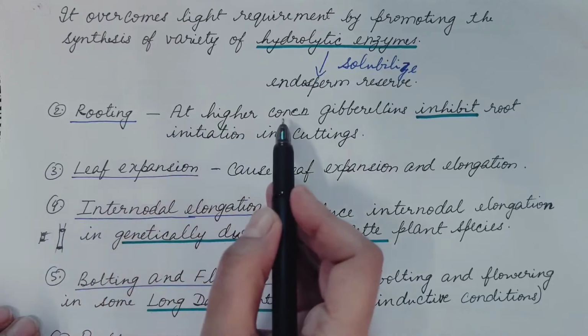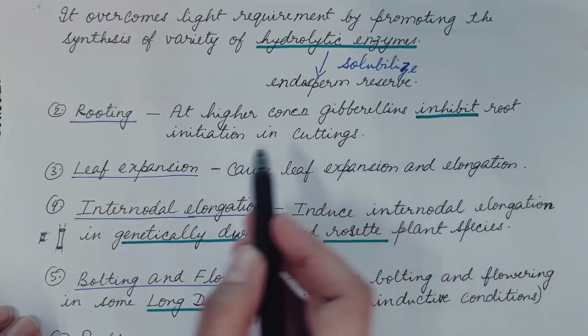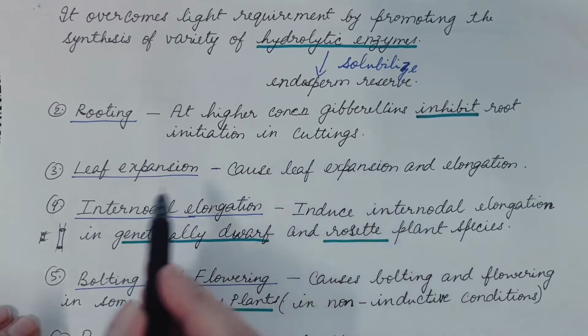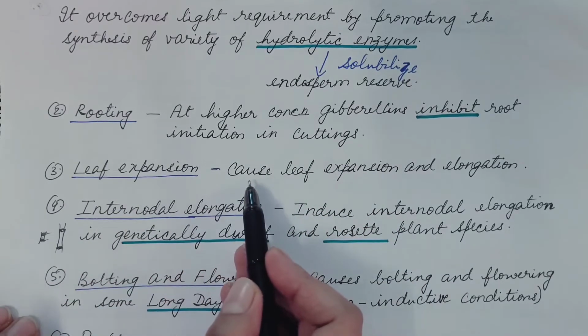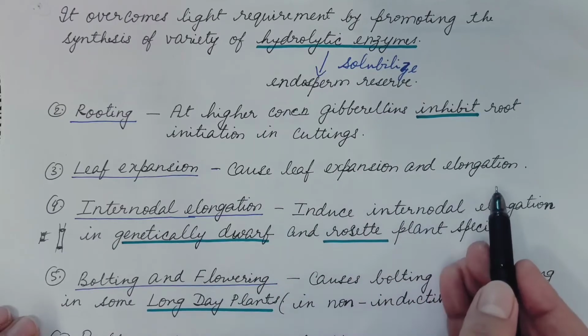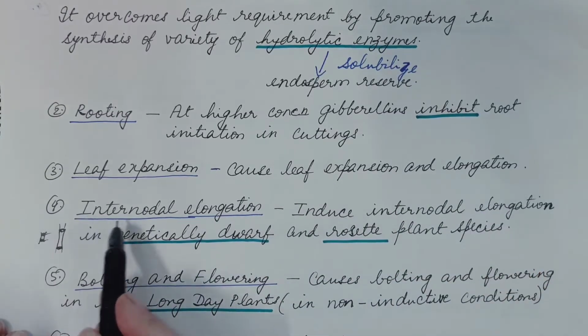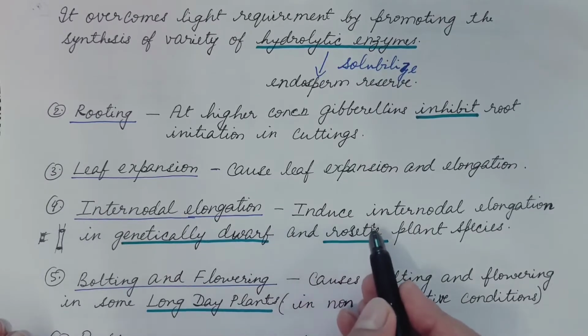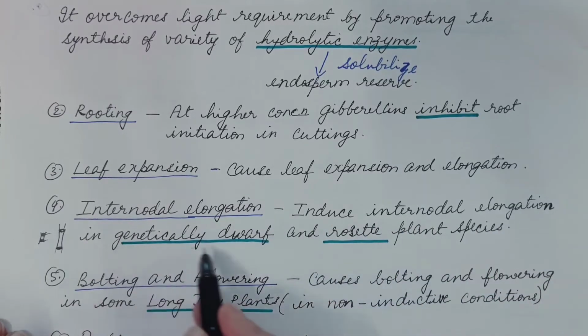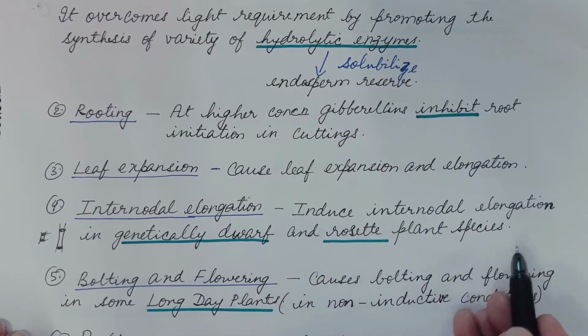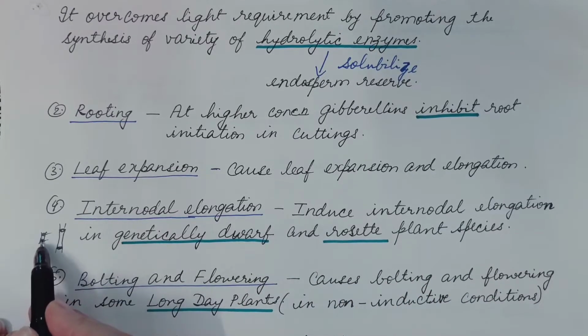Rooting. At higher concentration, gibberellins inhibit root initiation in stem cuttings. Leaf expansion. Gibberellin causes leaf expansion and elongation. Fourth is internodal elongation. Gibberellin induces internodal elongation in genetically dwarf and rosette plant species. These are the nodes of the stem and these are the internodes. Sometimes in a genetically dwarf plant, some genes that produce gibberellin are missing, or the concentration of certain natural inhibitors is high, so they are genetically dwarf.